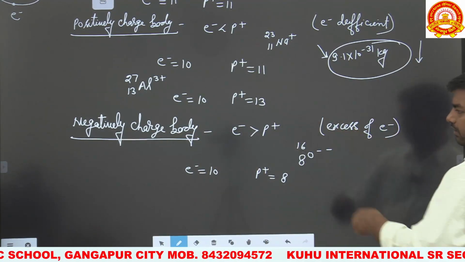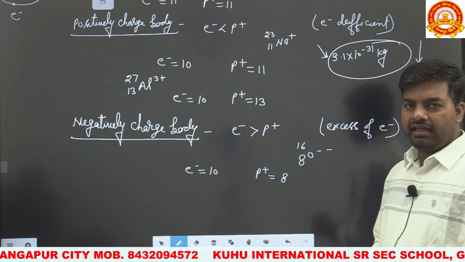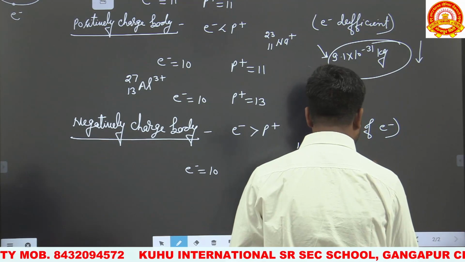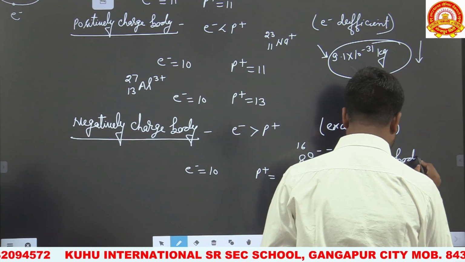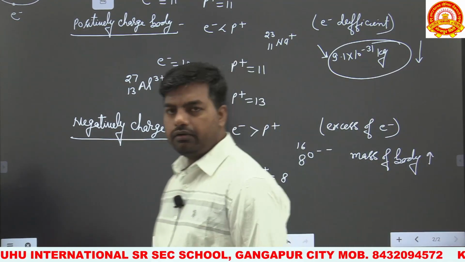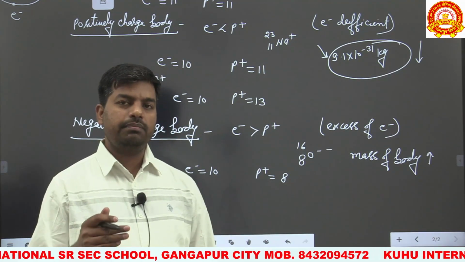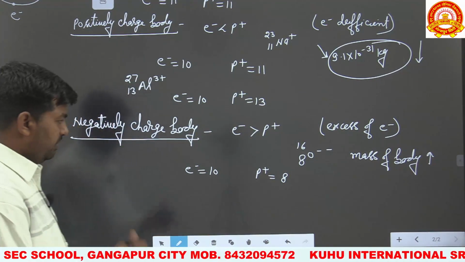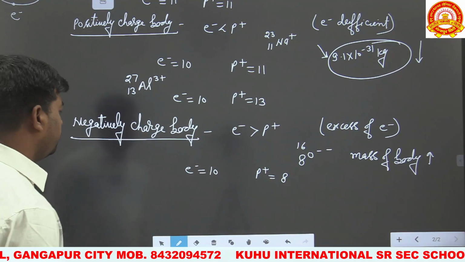Whenever a body becomes negatively charged, that is, has excess of electrons, the body is gaining electrons, and whenever the body gains electrons, its mass increases, because by gaining 1 electron the mass increases by 9.1 into 10 to the power minus 31 kg. That's why we also conclude that the responsible particle to charge a body is only the electron.